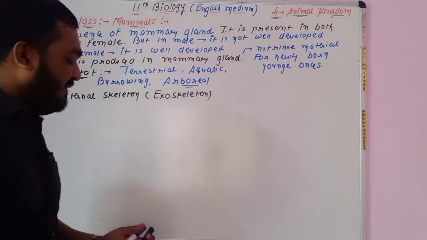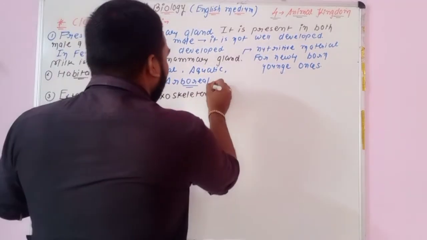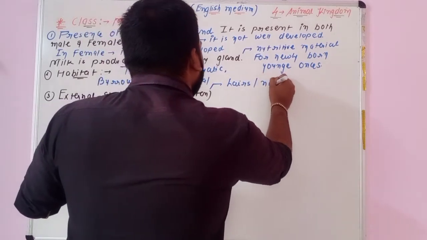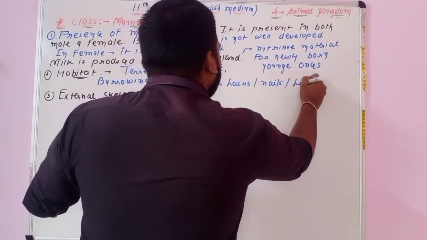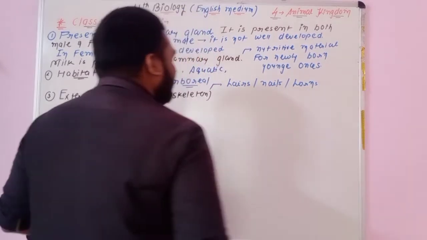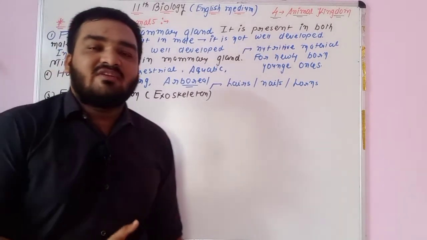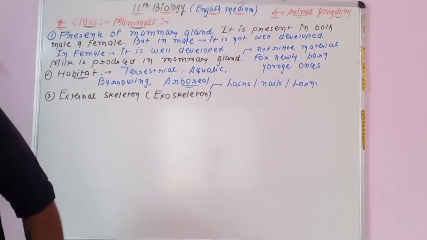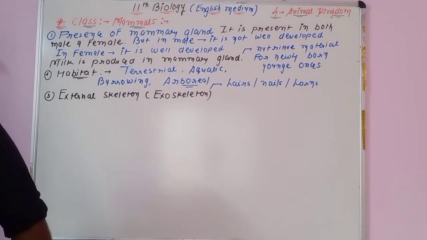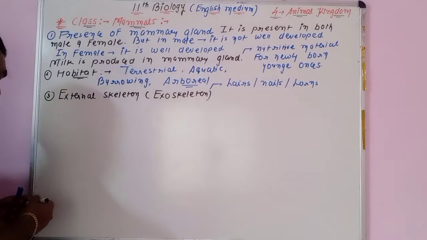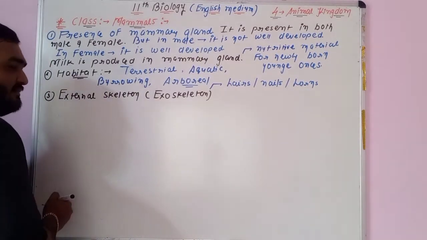But what about the mammals? We can say that in the case of mammals, as exoskeleton, hairs are there, then nails are there, and some type of horns are there. So presence of hairs, nails or horns as the exoskeleton. You will remember that as exoskeleton in mammals, nails are there, horns are there, and hairs are there. So it is point number 3, which is about the external skeleton, the exoskeleton.